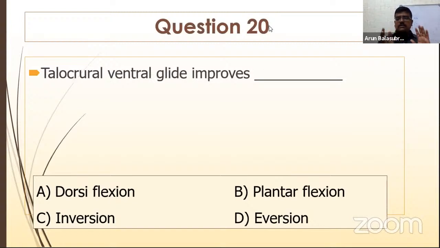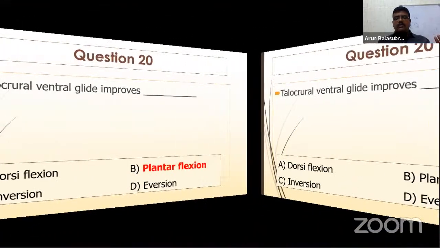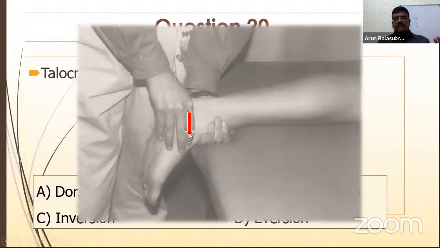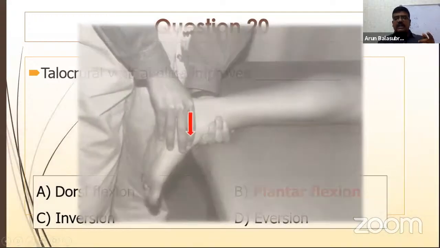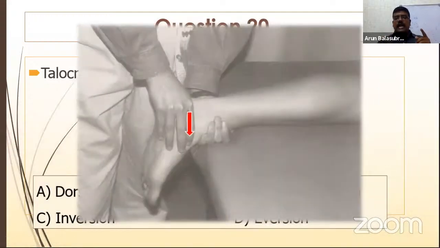Talocrural joint. I will just tell you, it is not the subtalar joint. Plantar flexion or dorsiflexion? So ventral glide is also called anterior glide. You make the patient prone lying and you do a ventral glide, an anterior glide of the talus or the calcaneum. When you do this movement, there is improvement in plantar flexion. So plantar flexion will be improved in the talocrural anterior glide.